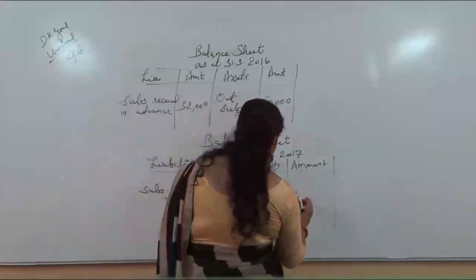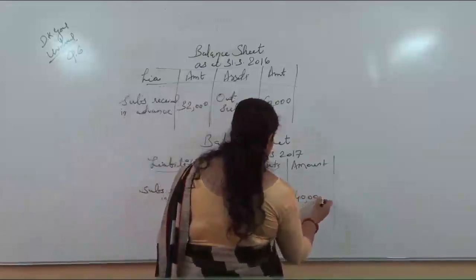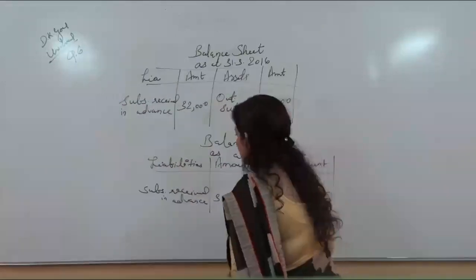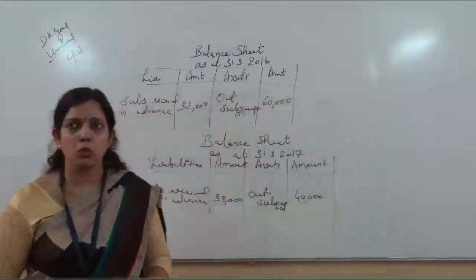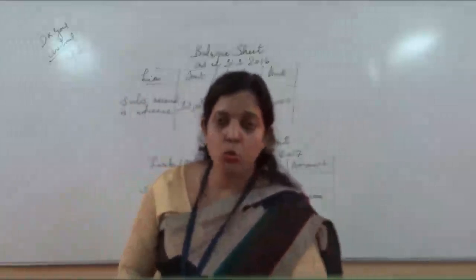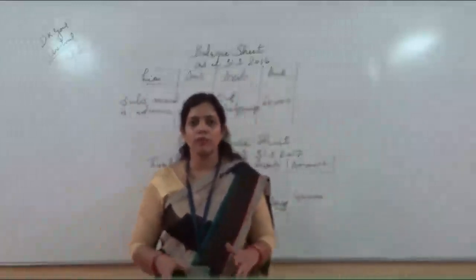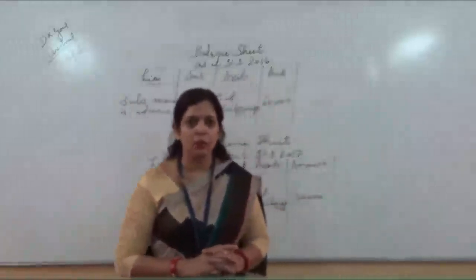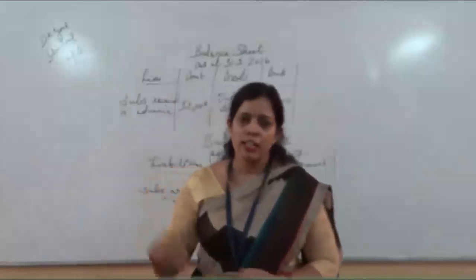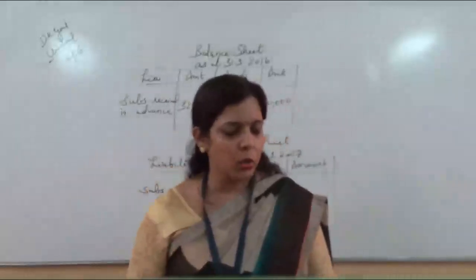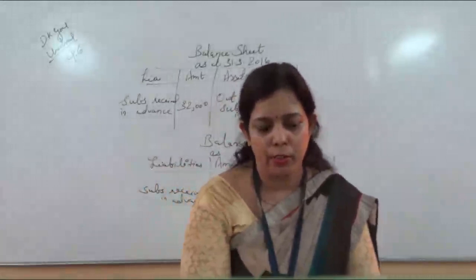Yes, it was 40,000. It will be taken like this. So in this way, this item will be shown in the balance sheet. So today we have covered 2 concepts. We have seen how to deal with fund accounting and how to deal with subscription. Okay, I will see you with a big question in the next video. Have a nice day.